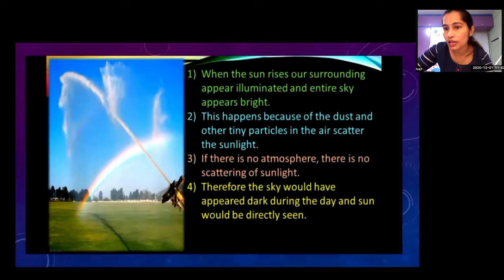And therefore, if there is no atmosphere, the sky would appear dark during the day also, and the sun would be directly seen. Okay, next slide please.